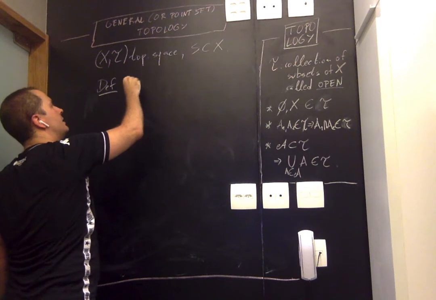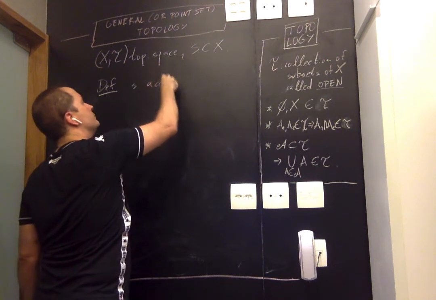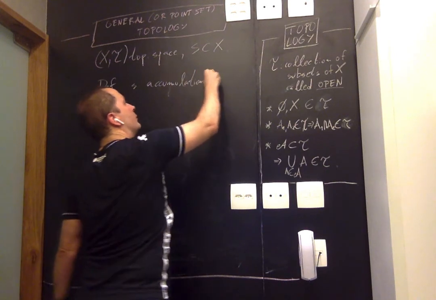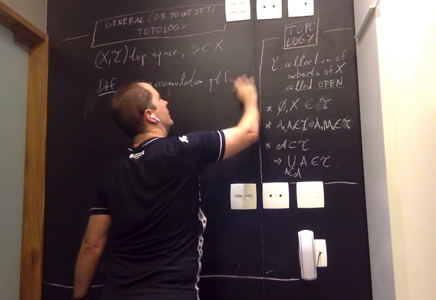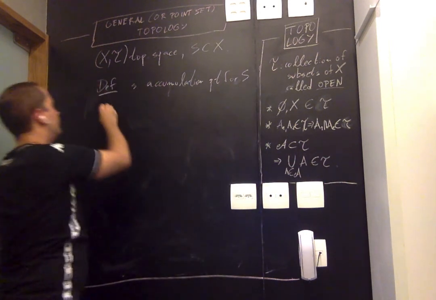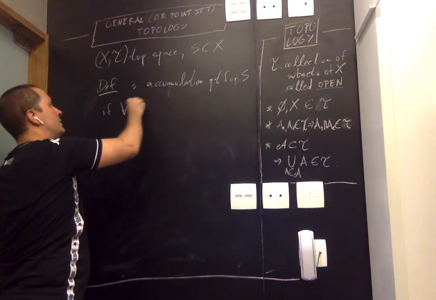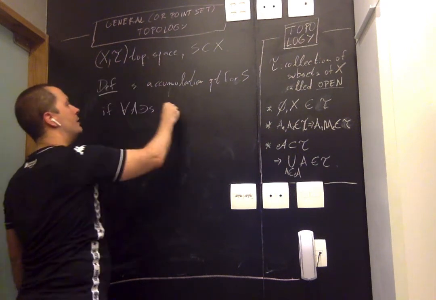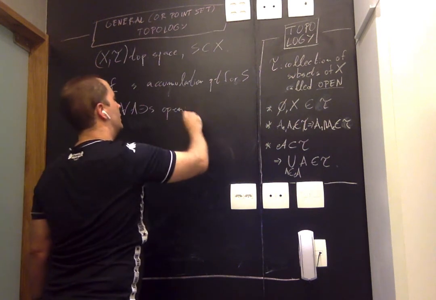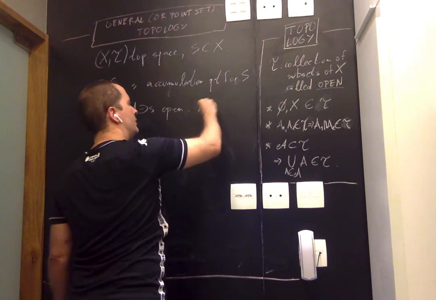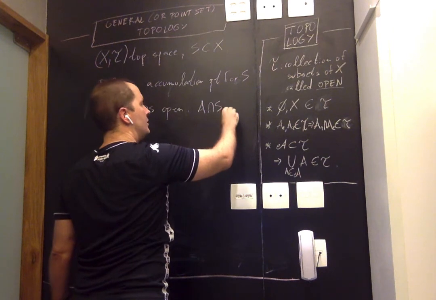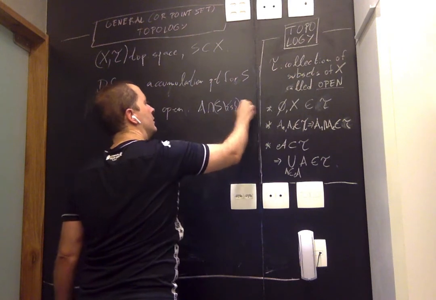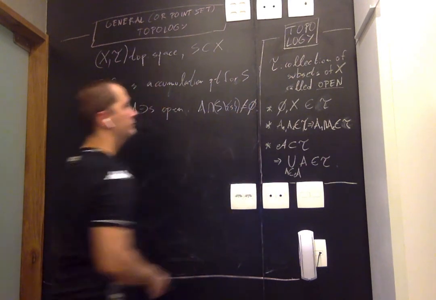So I need a slightly longer definition. I'm going to say that x is an accumulation point for S if for all open sets A containing x, again, whenever I say open, I'm talking about this set with this topology, I want this intersection to be non-empty even if I exclude the point x.